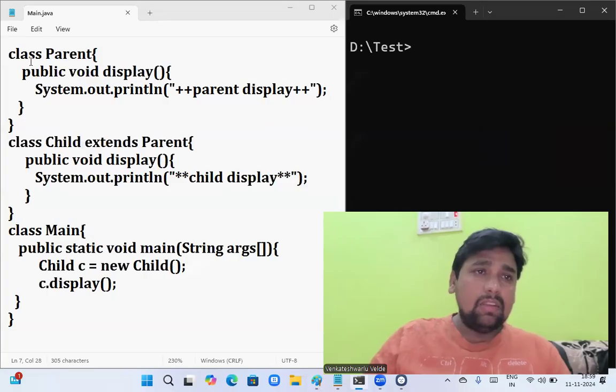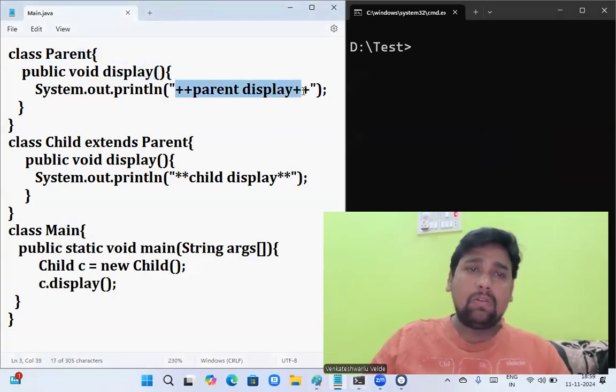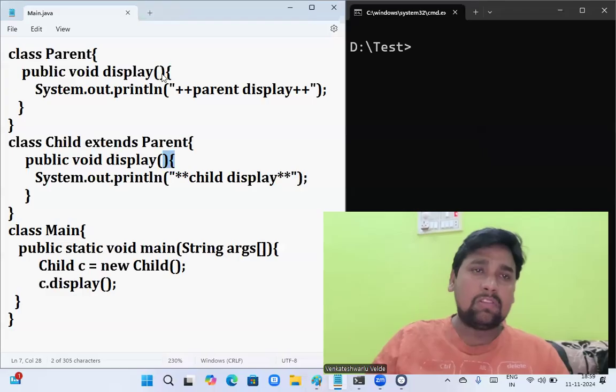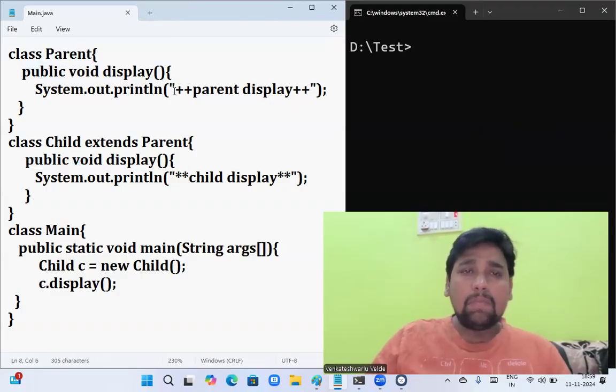Now this is the parent class having the display method with plus parent code, and this is the child class extended from parent and is having the same display method with zero arguments. Here also zero arguments. The return type is void in the super class. Of course, in the child class void, and this access specifier is public here. Here also public, but the logic is quite different. Here parent display plus code. Here child displays some star code.